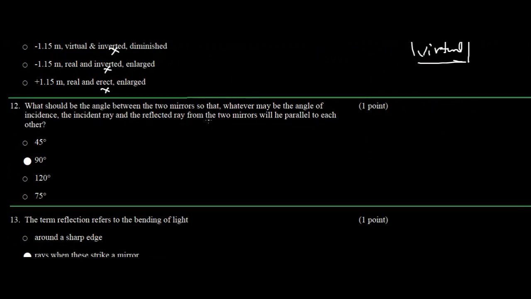What should be the angle between two mirrors, so that whatever may be the angle of incidence, the incident ray and reflected ray for the two mirrors will be parallel to each other. See, for this you actually have to try all the options for now, but I am going to give you a shortcut later on. Suppose two mirrors are inclined like this, and you are having one of the incident rays like this, and the reflected ray formed will be like this.